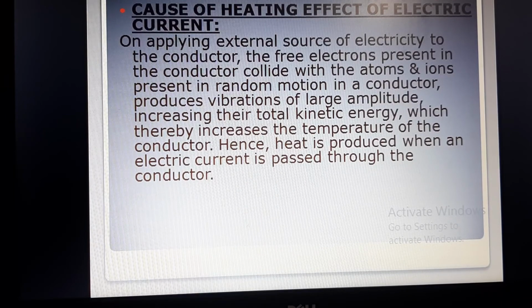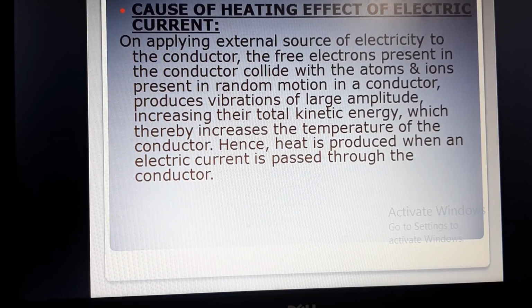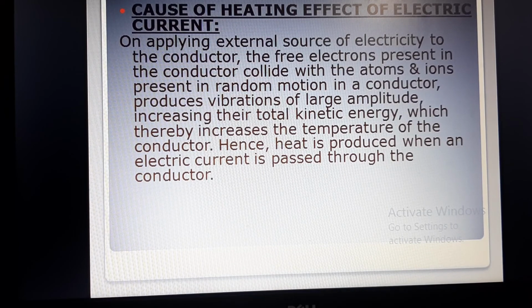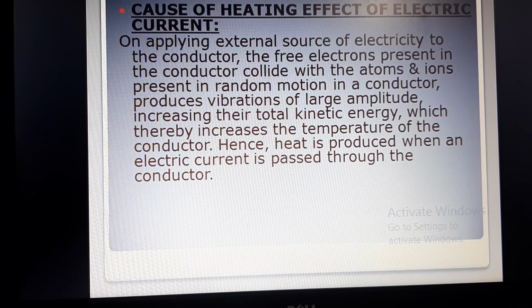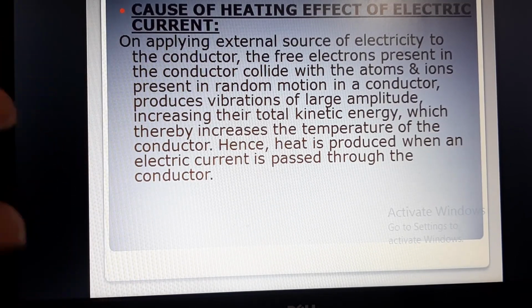Cause of heating effect of electric current. How does the electric current cause the heating effect? We know that atoms and ions and electrons are in random motion in a conductor. Whenever we apply an external source of electricity to this conductor, these free electrons move in a particular direction. So when we apply any external source of electricity to the conductor, these free electrons present in the conductor collide with the atoms and ions which are present in random motion in the conductor.